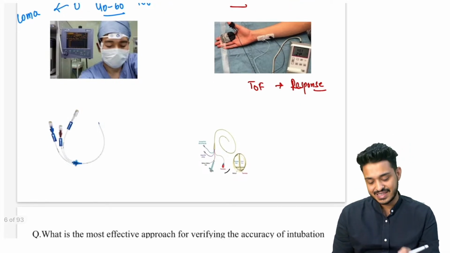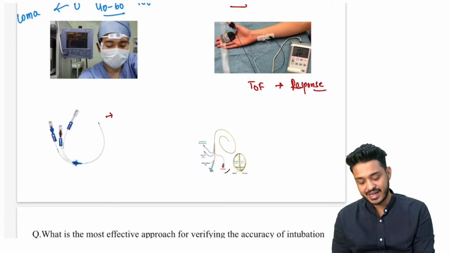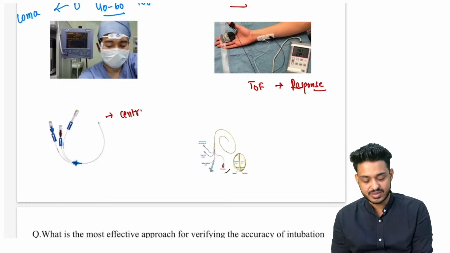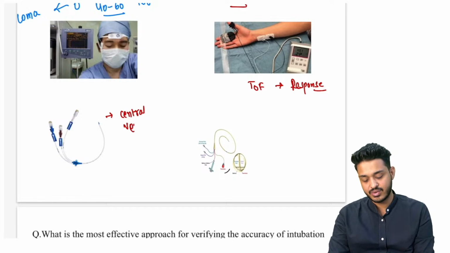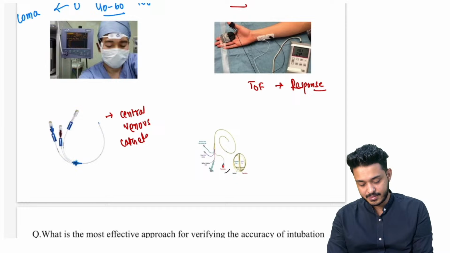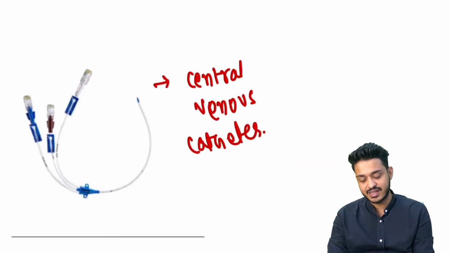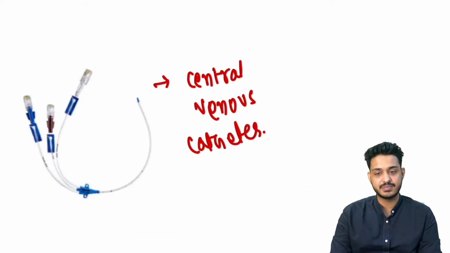Next we are having these 2 important devices. This is your central venous catheter. ये तो देखा होगा central venous catheter. You will be seeing the catheter. This is going to be the central venous catheter. Central vein में डालने के लिए we are having this particular thing.